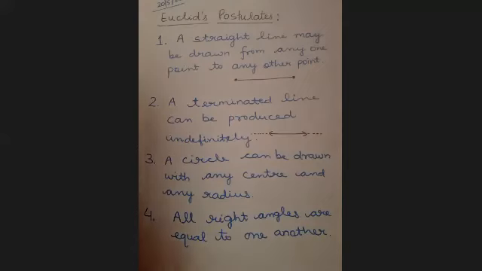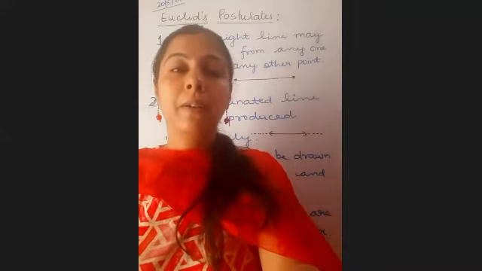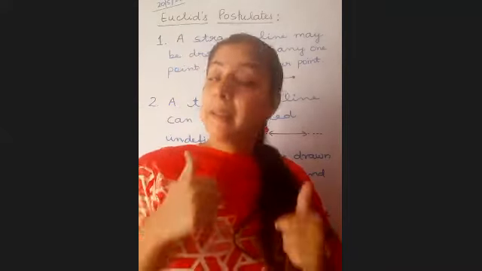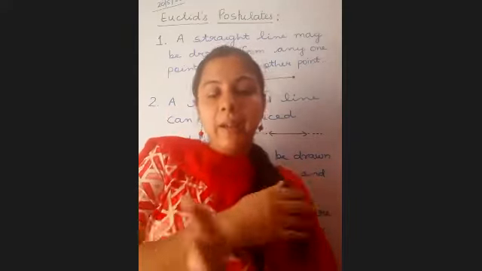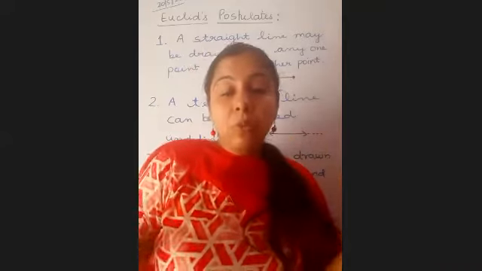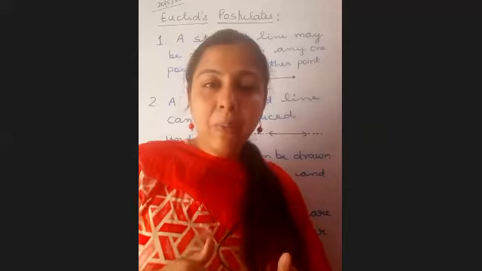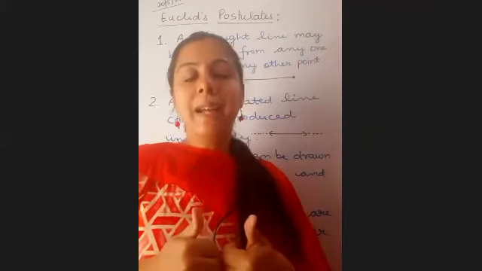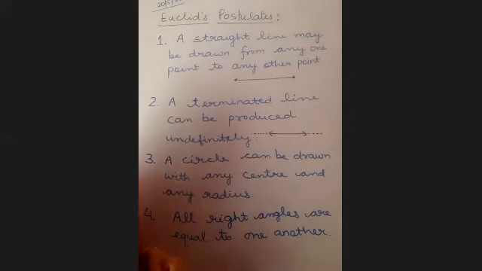All right angles are equal to one another. Is it again true, children? What is the measure of right angle? We all know that. Quickly. 90 degree. There is one angle, right angle. There is another right angle. There is third right angle. Are they all going to be equal? Yes, ma'am. So all right angles are equal to one another. Is it okay? So that is what the fourth postulate said.